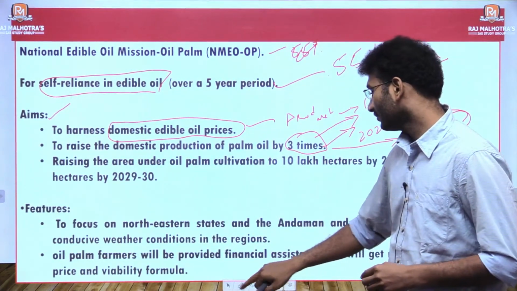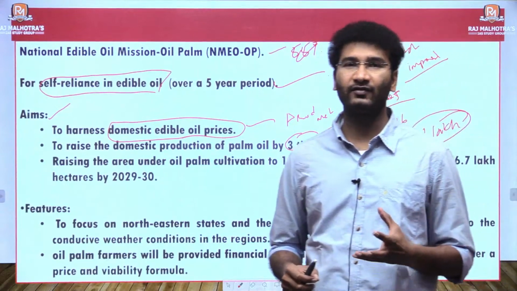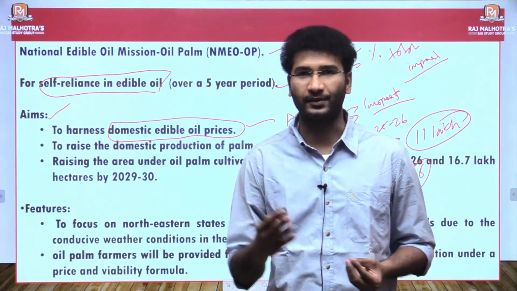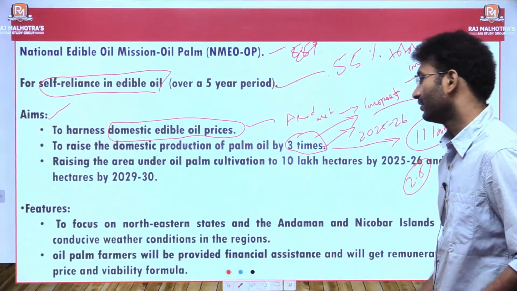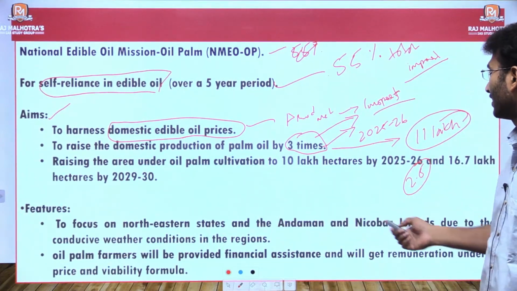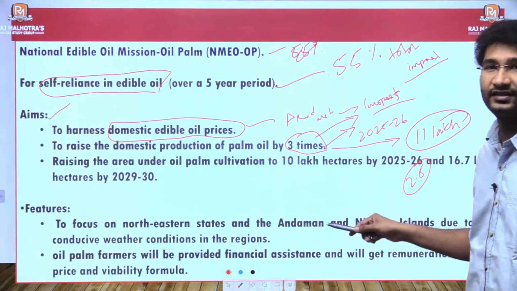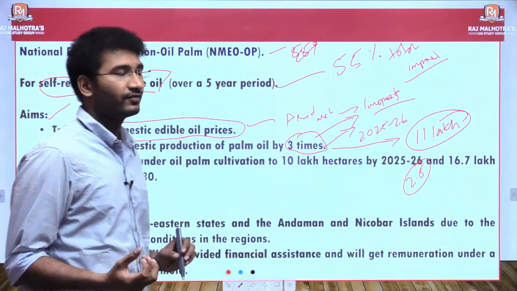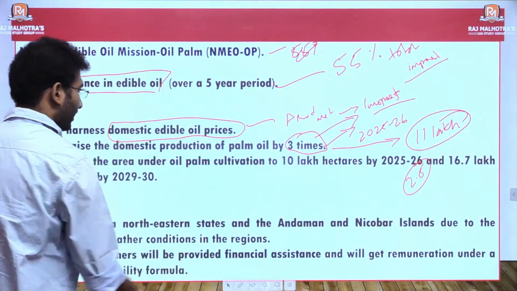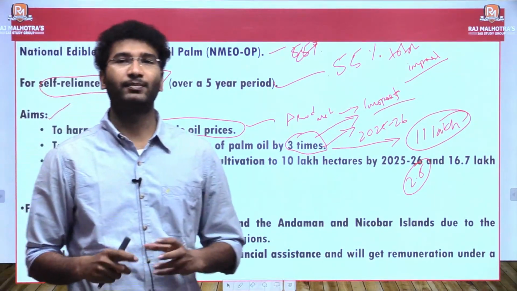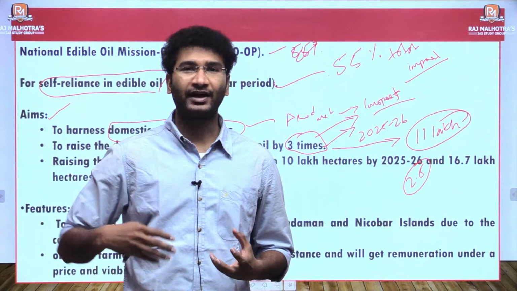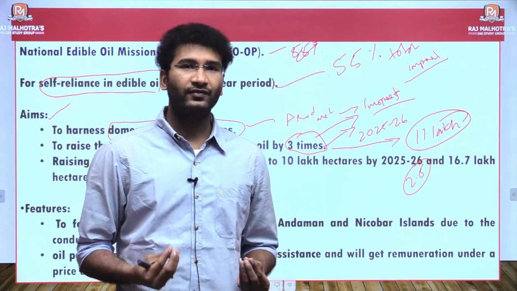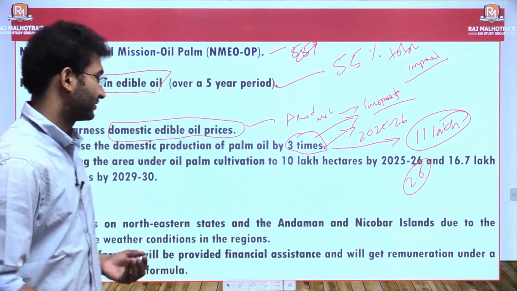So now what should be the focus area for the development of this palm oil? The focus area would be areas across the coastline. So the government of India has planned to focus mostly on the northeastern states and Andaman Nicobar Islands. That's because these regions are mostly conducive to the production of the palm oil, right? And how is the government planning to do this? It is planning to do so by giving some financial assistance and some technological aid or input subsidy of such kind of financial assistances.